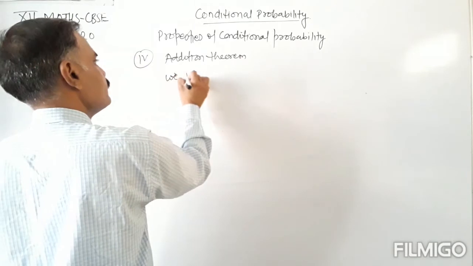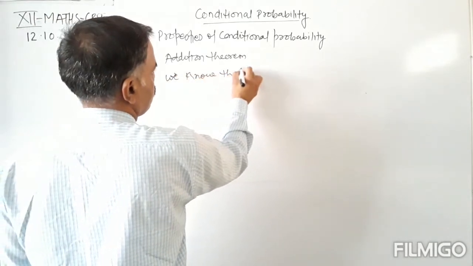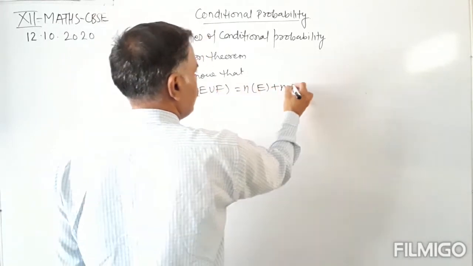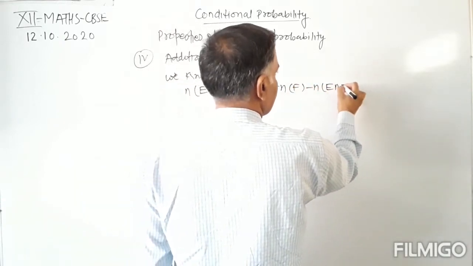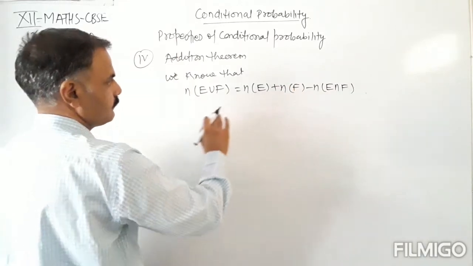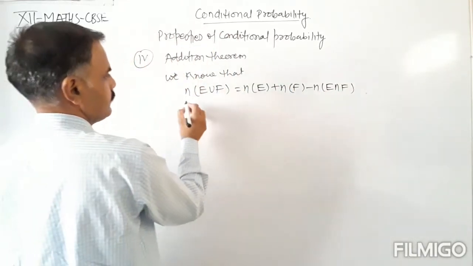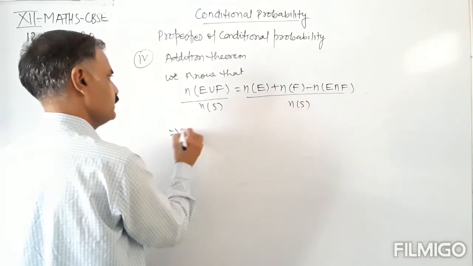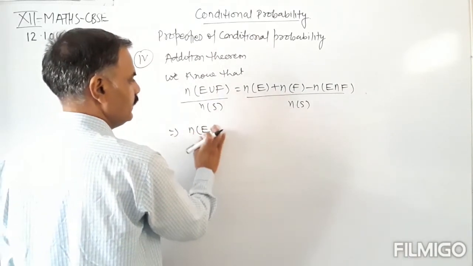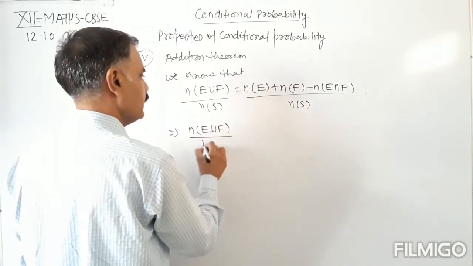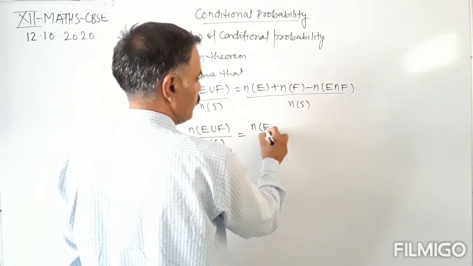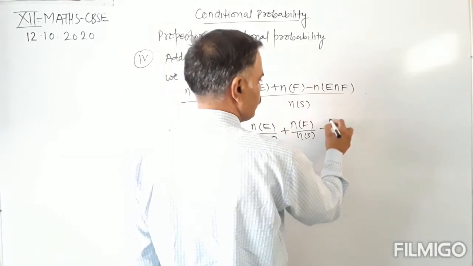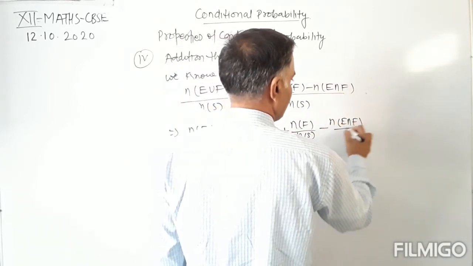We know that the number of elements in E union F equals the number of elements in E plus the number of elements in F minus the number of elements in E intersection F. Dividing this by n(S), we get n(E union F)/n(S) equals n(E)/n(S) plus n(F)/n(S) minus n(E intersection F)/n(S).